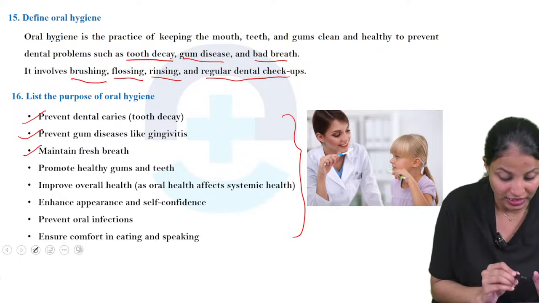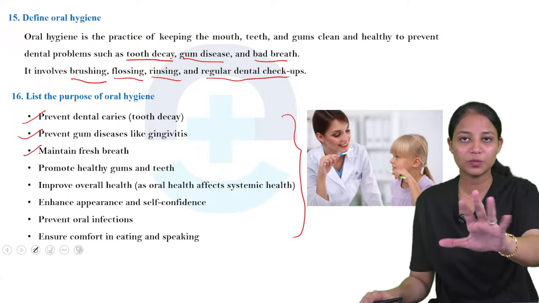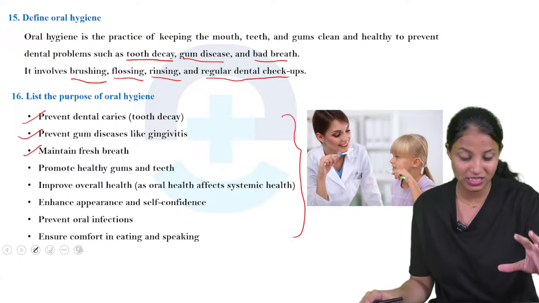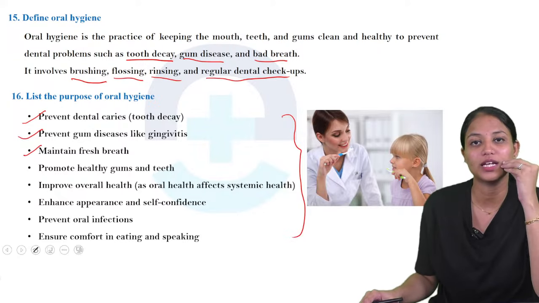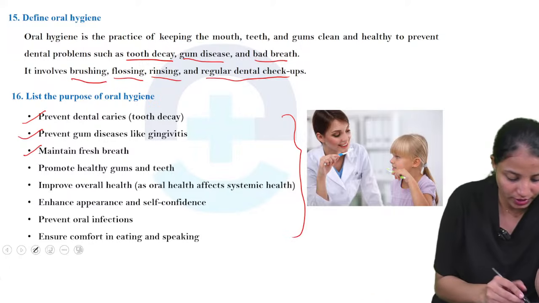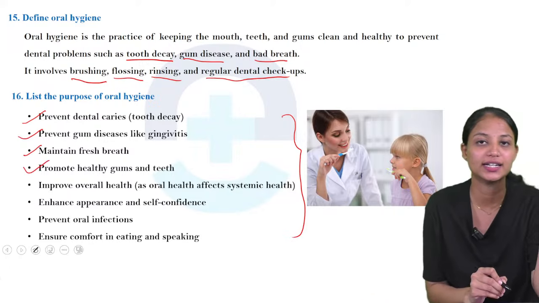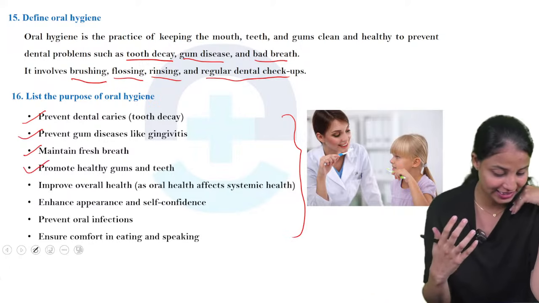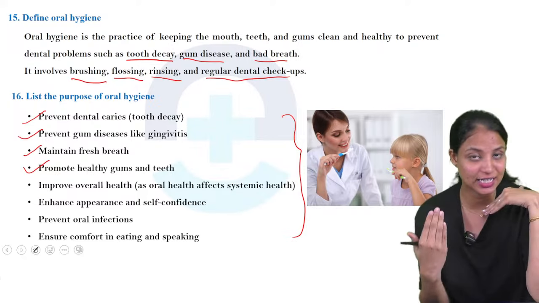Okay, next one is maintain fresh breath. Bad breath we can avoid, so we can maintain fresh breath if we are properly maintaining our oral hygiene. So next one is promote healthy gums and teeth. We can promote good health, healthy gums and teeth.